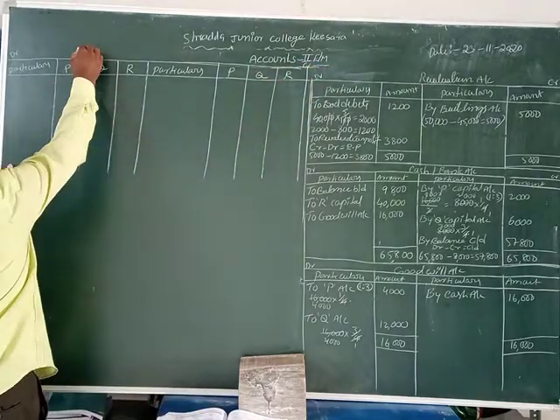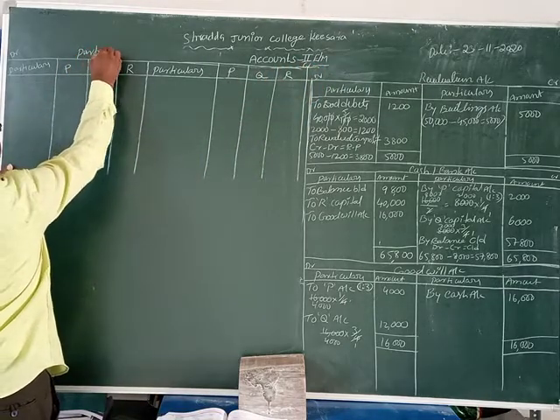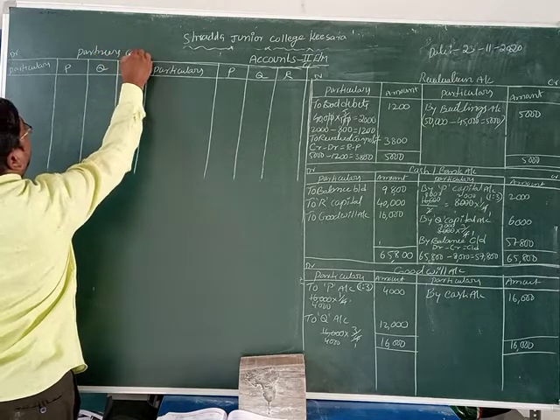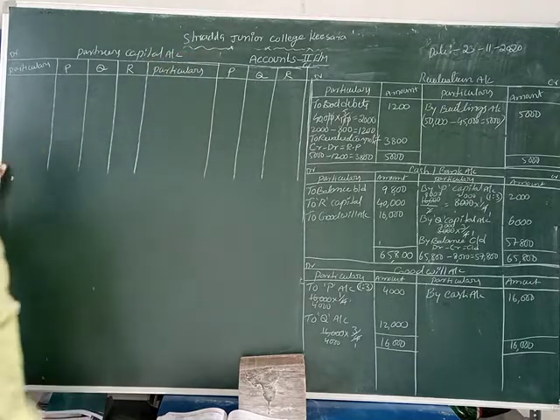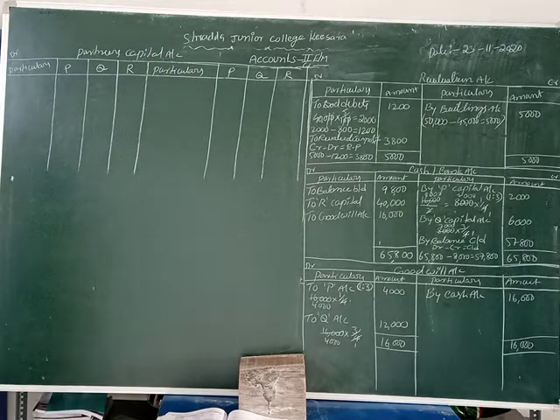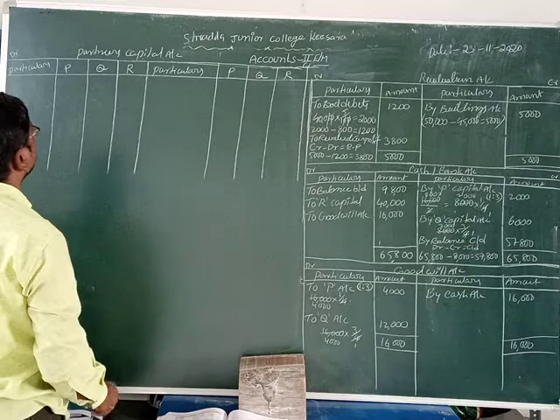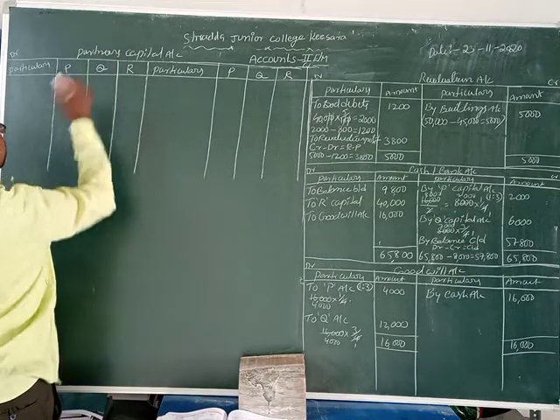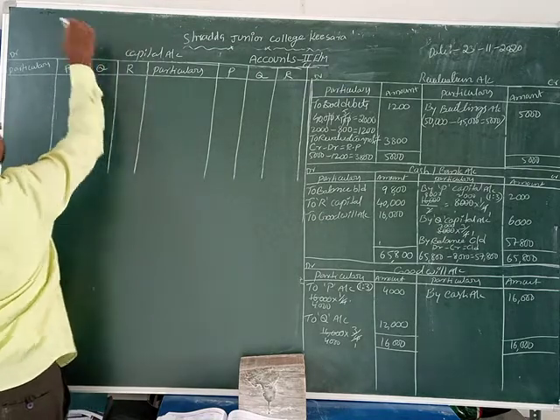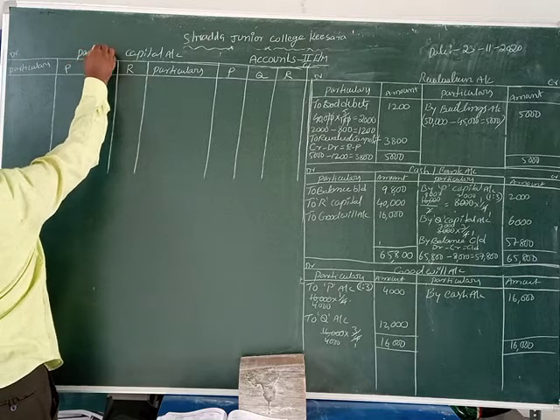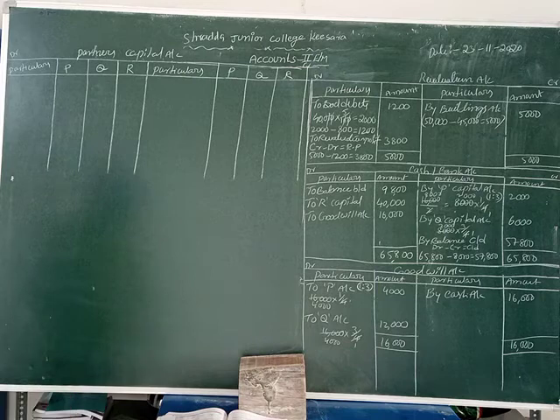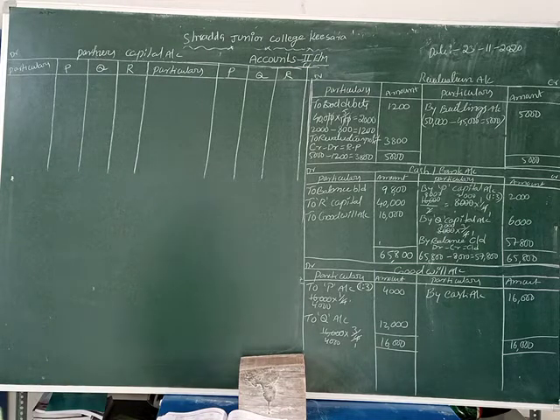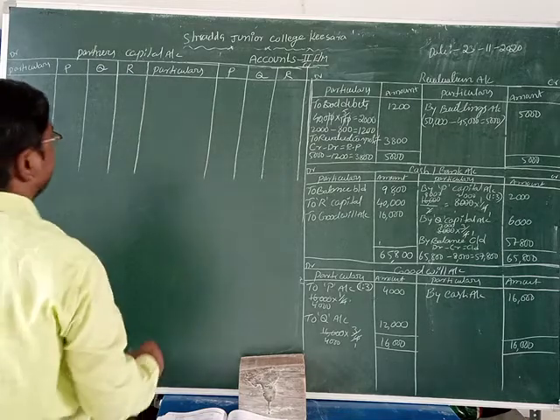Okay, now write down here partners' capital account. First of all, in this partners' capital account we take the opening balance, which side? Credit side.